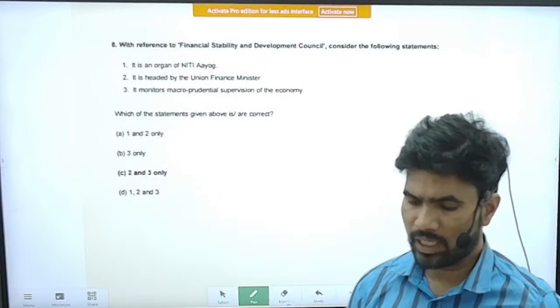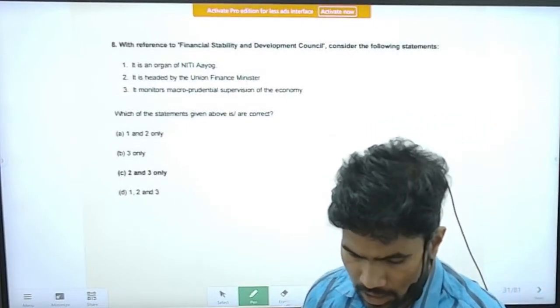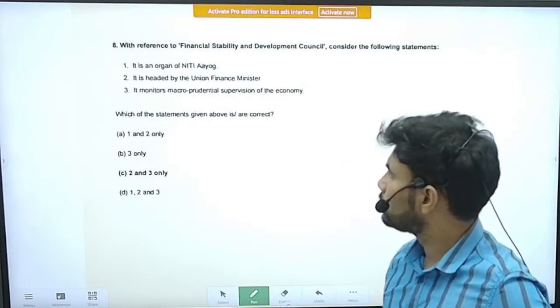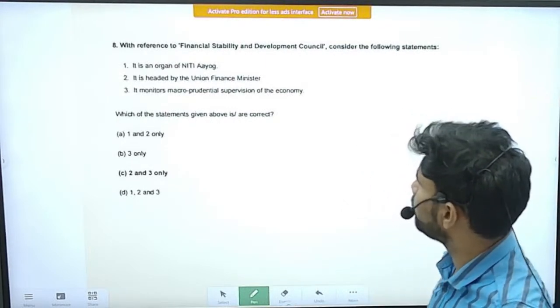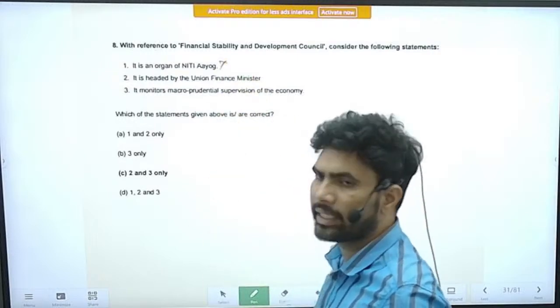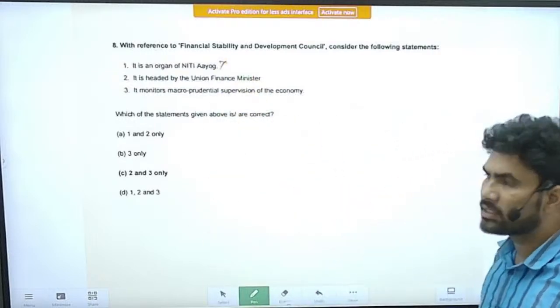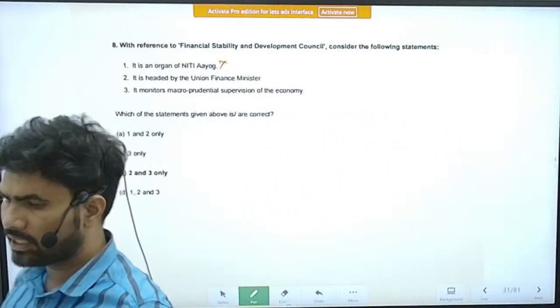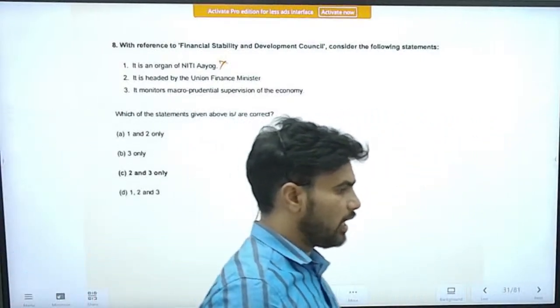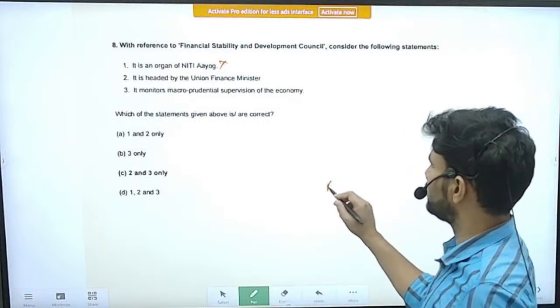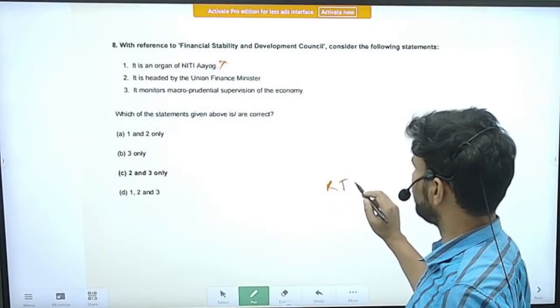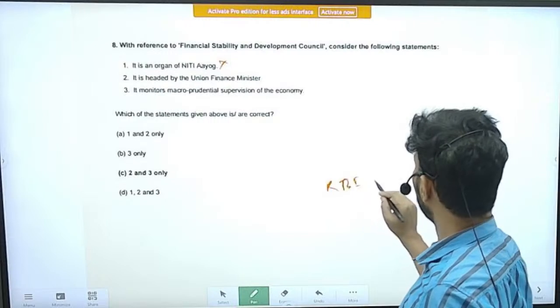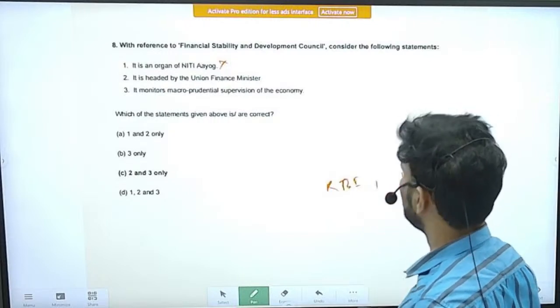Next question, question number 8. With reference to the Financial Stability and Development Council, consider the following statements. It is something related to banking. We also discussed it yesterday, right? There was at some time a conflict between the Reserve Bank of India and UTI. UTI is the Unit Trust of India.